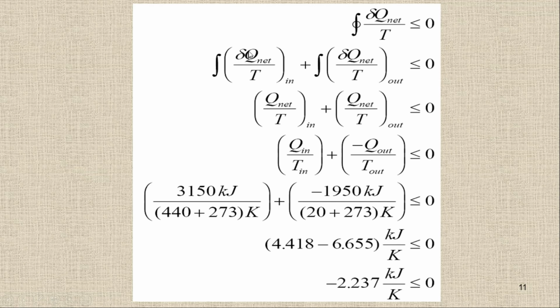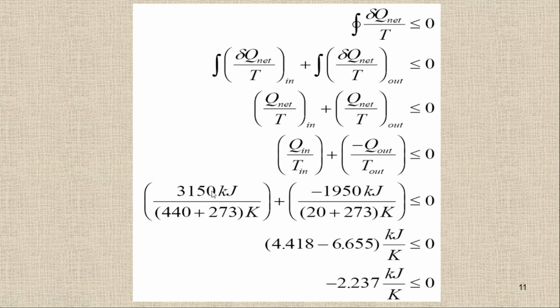Then when I take the integral of this one, it will be Q net, because this is delta Q, and then we will have the integral, so I'll get the Q here. So Q net upon T plus Q net upon T, this is for in and this is for out. Now if I put in the values, Q in is 3150 and T in is simply 440 plus 273. Remember that we have to put the temperature values in Kelvin, or in absolute scale.